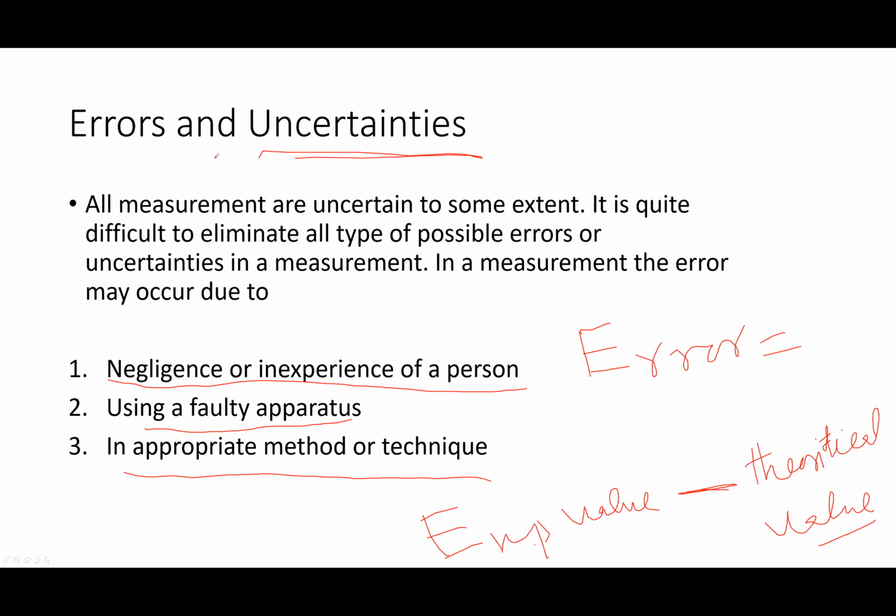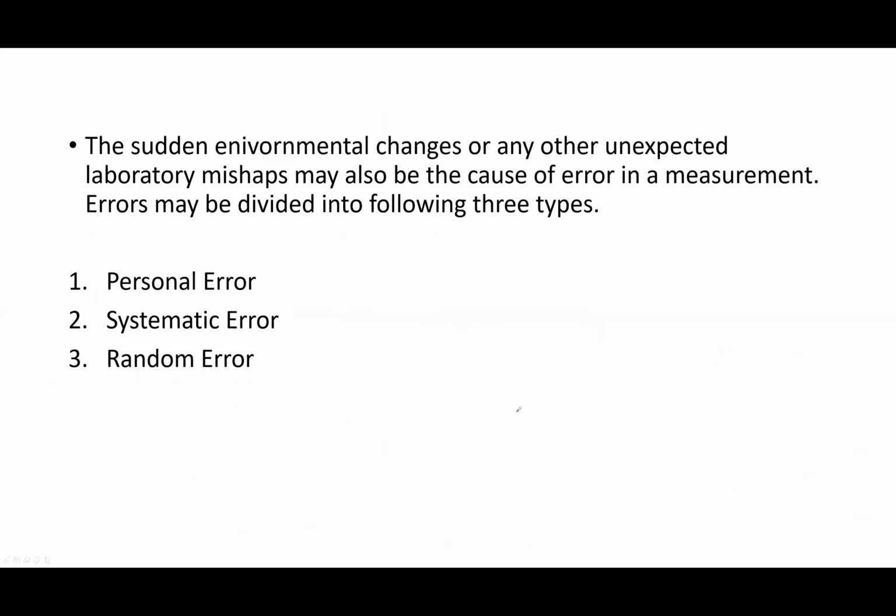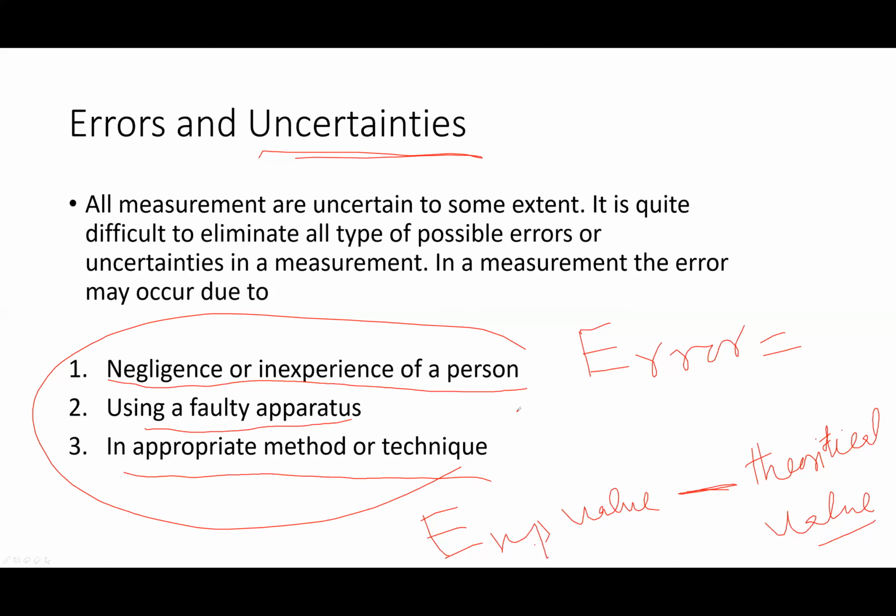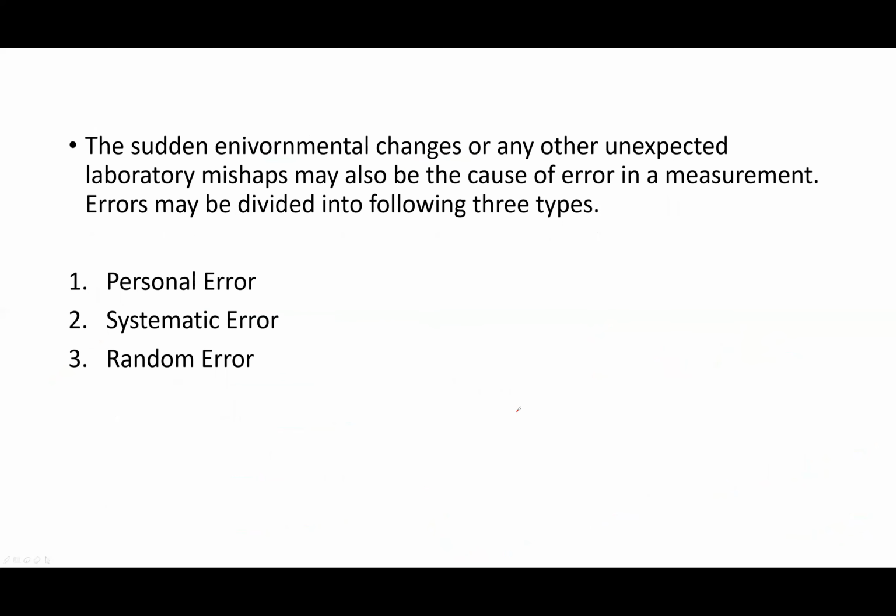The reasons for this uncertainty are negligence or inexperience of a person, using faulty apparatus, inappropriate method or techniques. Sudden environmental changes or any other unexpected laboratory mishaps may also be the cause of error in a measurement.